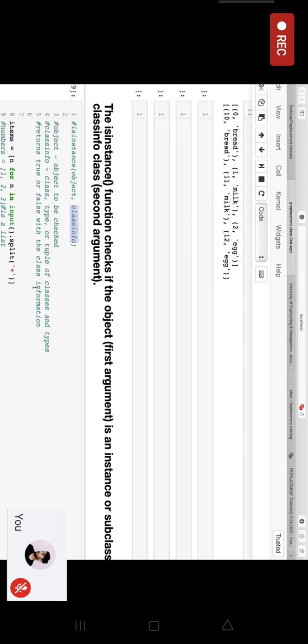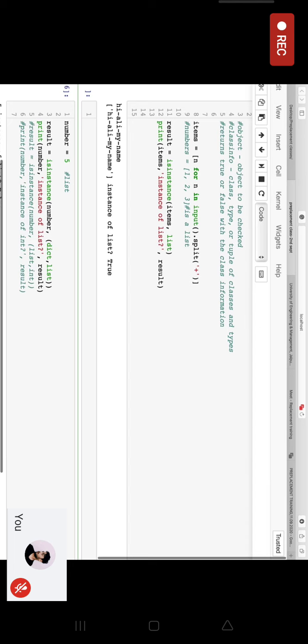So let's see, as I was saying, number is equal to 5. This is just a numeric value. Then I've given isinstance. The first one has to be your object that needs to be checked. So this is number, comma, I have given dictionary, comma, list.